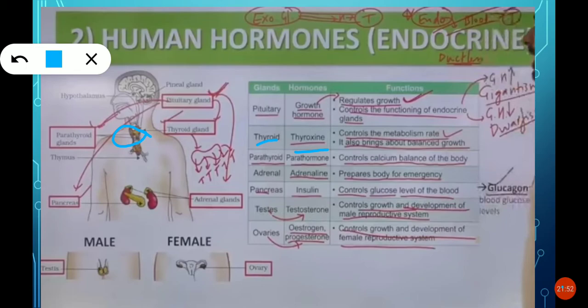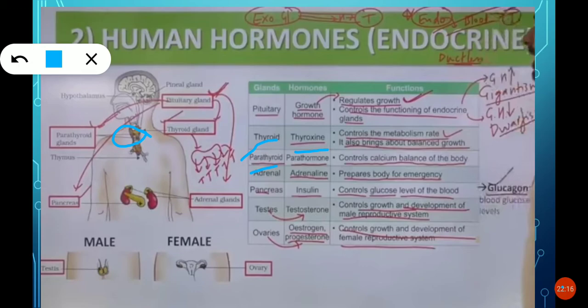Okay, parathyroid is the next gland. Parathyroid secretes the hormone parathormone. What is the function of it? It controls the calcium balance in our body.